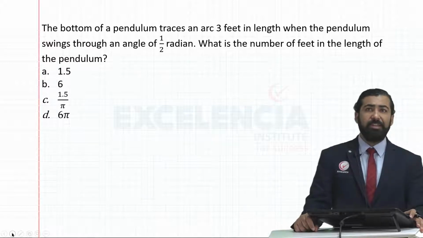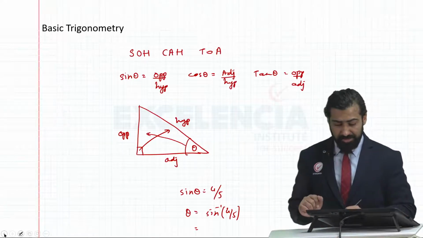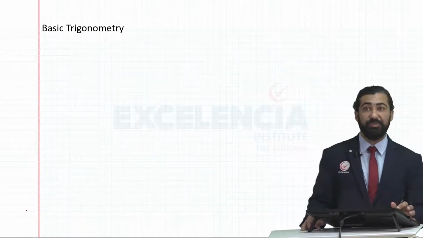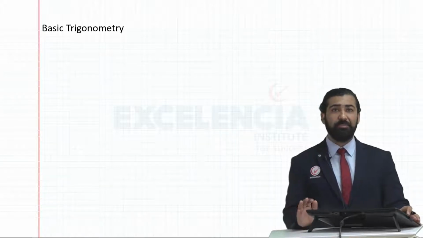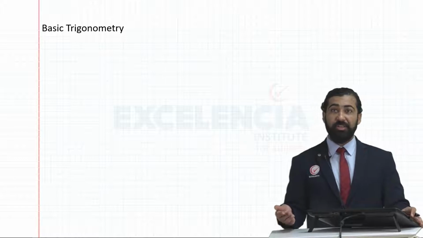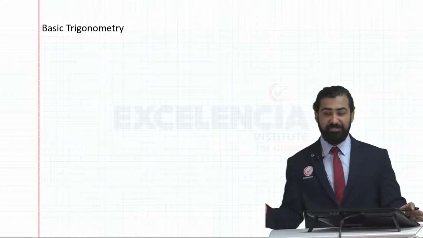The bottom of a pendulum traces an arc 3 feet in length when the pendulum swings through an angle of half radian. I would also like to take this opportunity to discuss radians with you. Now, what is a radian, how it has come, all of that you'll study later on, perhaps during your grade 11th or in your A and AS level.